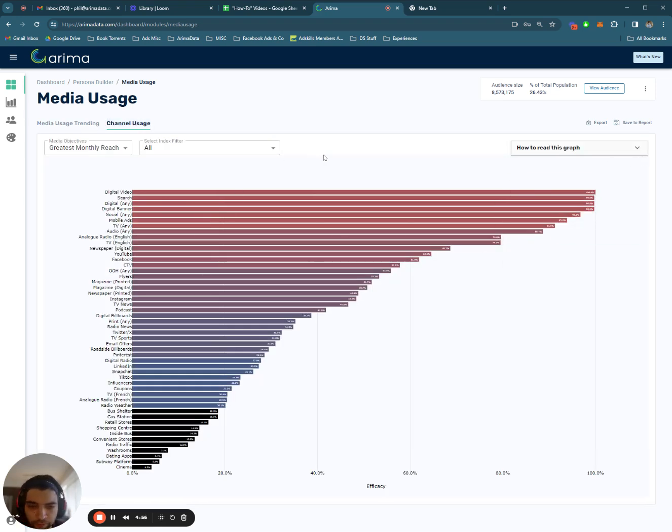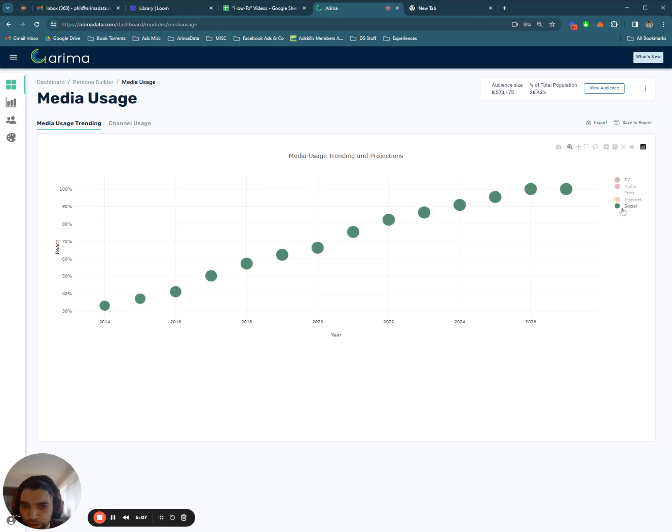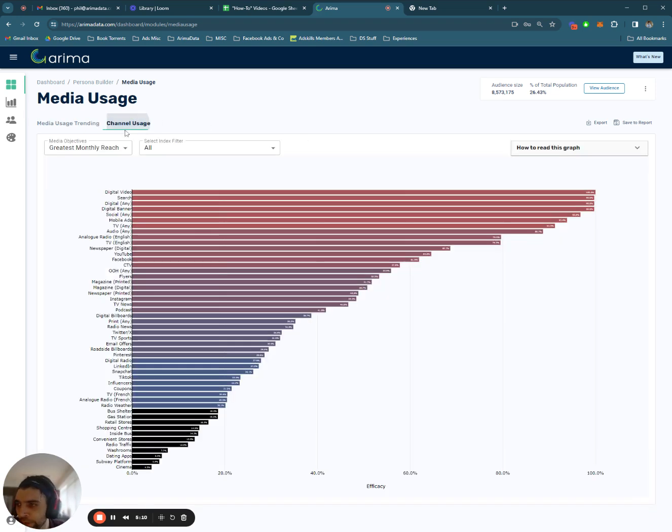And so this is quite an in-depth tool, and it's a lot to look at, so let me simplify this. Just going off of our last example in media usage, social media, you can see here we have all the other channels. Let's just pretend we're doing a social media campaign now. So this screen lets you see all of the reach percentages for each channel. You can see the objective in the top left here is greatest monthly reach. And so if you hover over different channels, you can see the audience objective efficacy, which is 35%. That means we get 35% reach using print, any form of print.